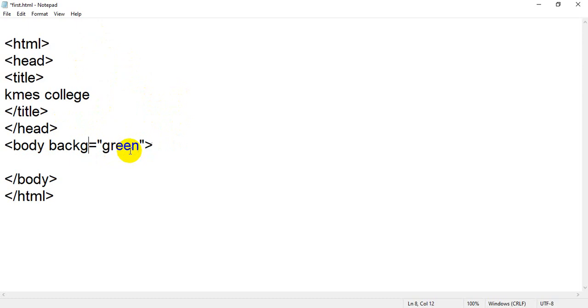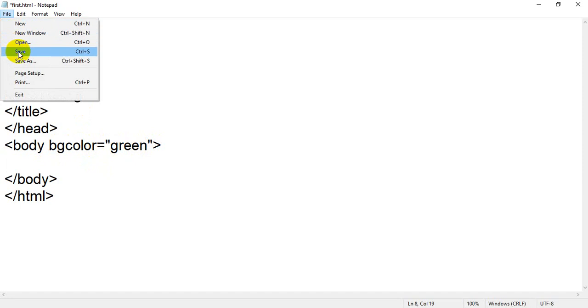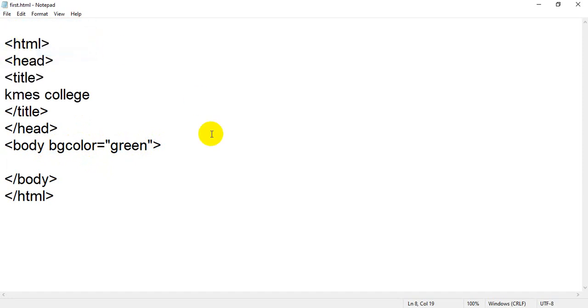So instead of background, just use bgcolor. In IT, the spelling of color is COLOR, and BG means background color. It's an attribute, and you have to assign it with an equal to sign. Then inside double inverted commas, you have to write the value, and the value is green. I will just click on save, and I just want to show you the output.